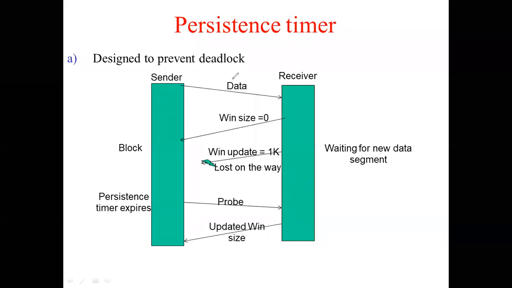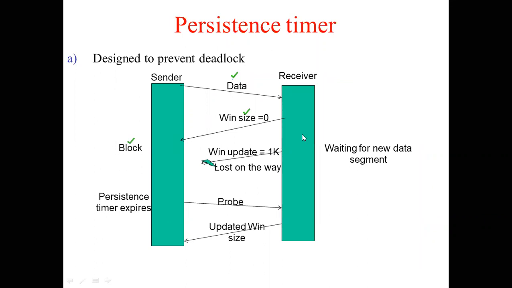When the sender sends data to the receiver, imagine its buffer becomes full. When the receiver's buffer becomes full, imagine the receiver is sending back a window size equal to 0. Now, when the receiver advertises its window size is equal to 0, the sender will block itself because sender can't send any more data because there's no buffer at the receiver.